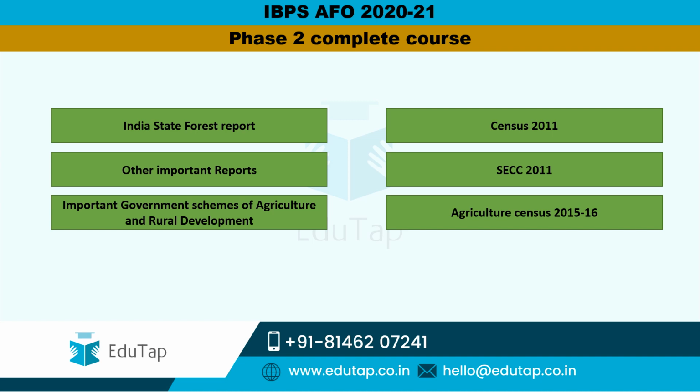And then one important topic here is important government schemes of agriculture and rural development, and it has been observed that at least 4 to 5 questions are being asked exclusively from government schemes of agriculture and rural development. And along with that we are going to provide you with Census 2011. Again there might be questions asked from this topic. SECC 2011, that is the Socio-Economic Caste Census, and the agriculture census, that is the latest one that is available, the 2015-16 agriculture census.